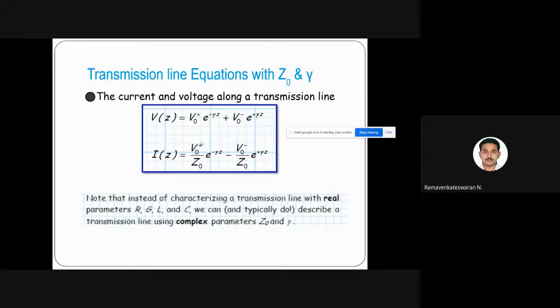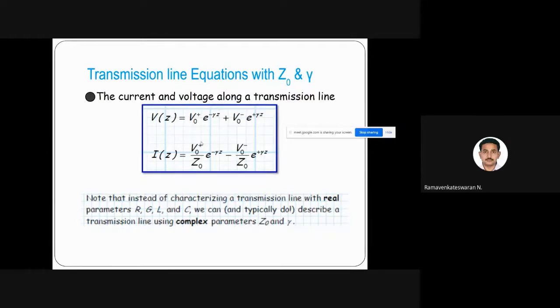So I have to be more careful about how much voltage or current I'm sending, and how much I'm getting after some distance. That will tell me if I send this much power, how much power is reached, how much attenuation has happened. So how do we reduce the attenuation? To that, I have to evaluate what is happening in the line basically. When we analyze this, I'll get this equation.